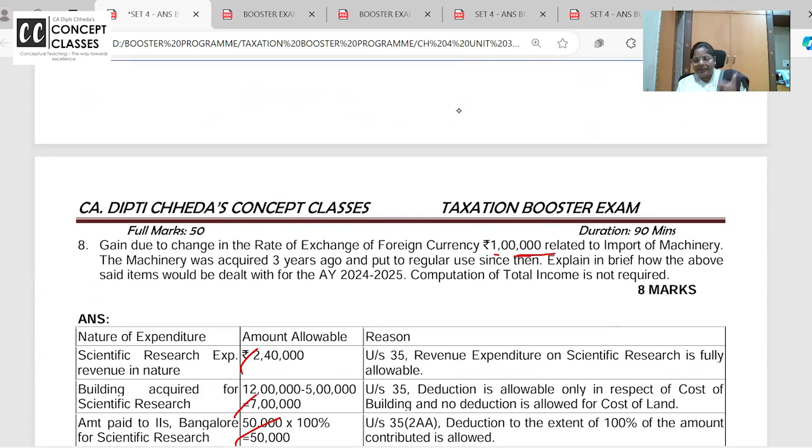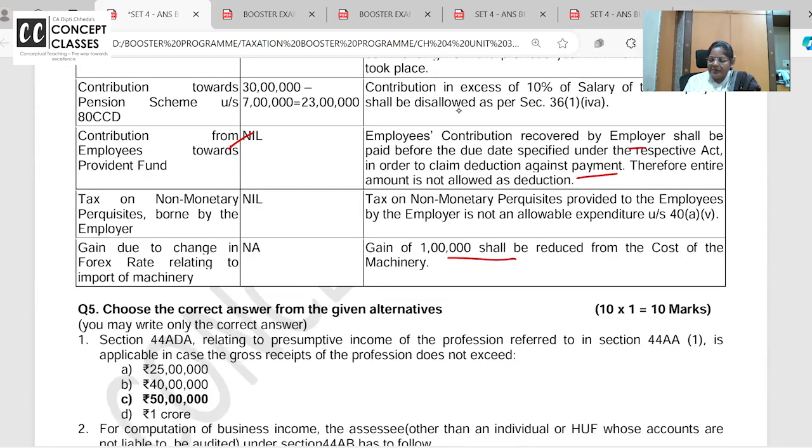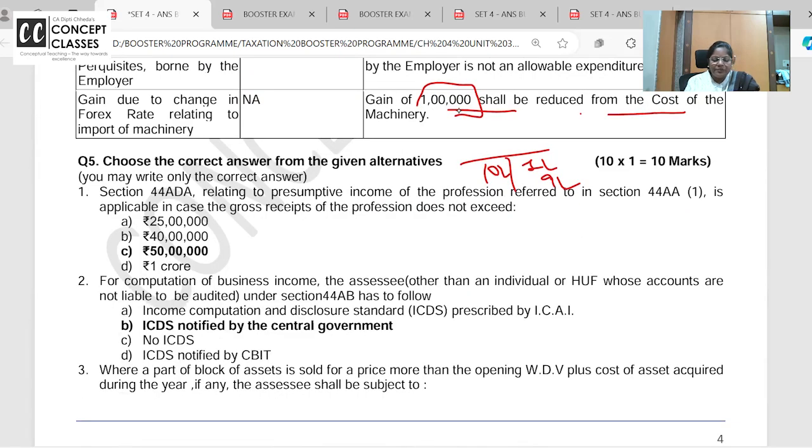Gain of 1 lakh shall be reduced from the cost of the machine. The machine's cost is 10 lakh, there is a benefit of 1 lakh, so now it will be 9 lakh. This 1 lakh will not go to the P&L account. It will be reduced from the cost of the machine. Done?